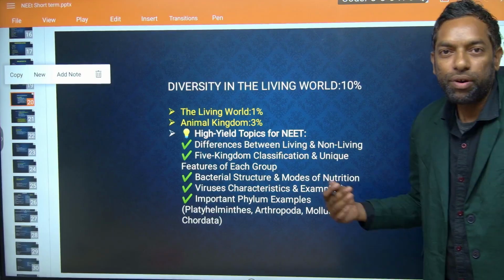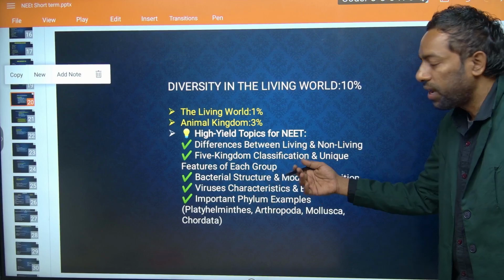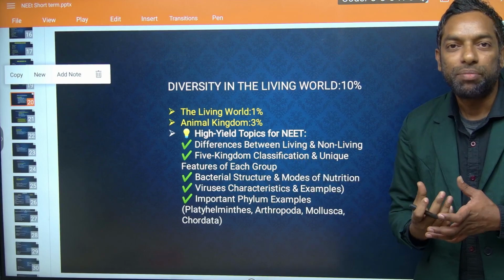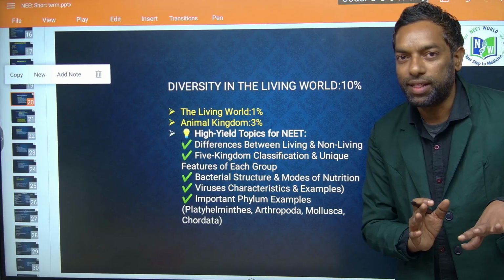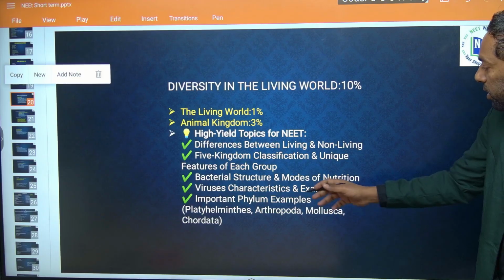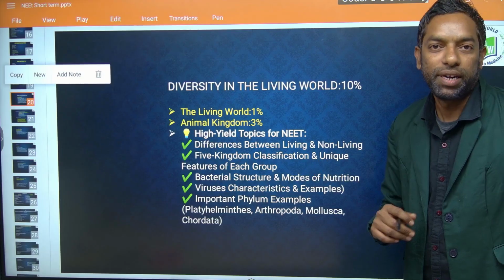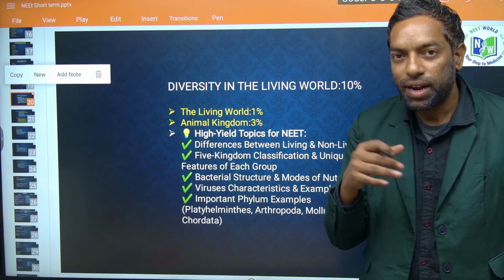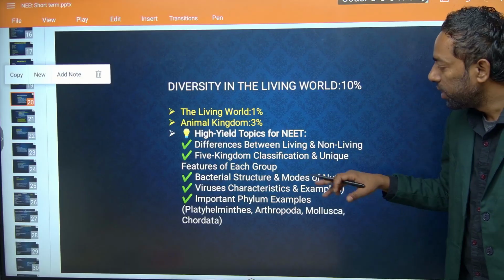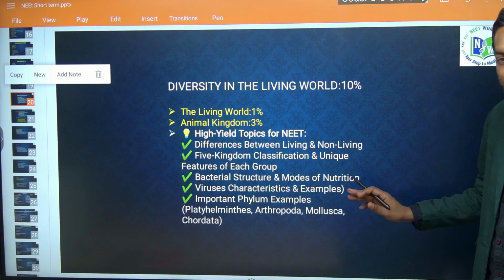You have to focus on the animal kingdom, especially the examples and images of species mentioned in NCERT. This is animal kingdom classification with real-time examples. It is very easy if you focus on examples, and they can ask match the following questions from this topic.